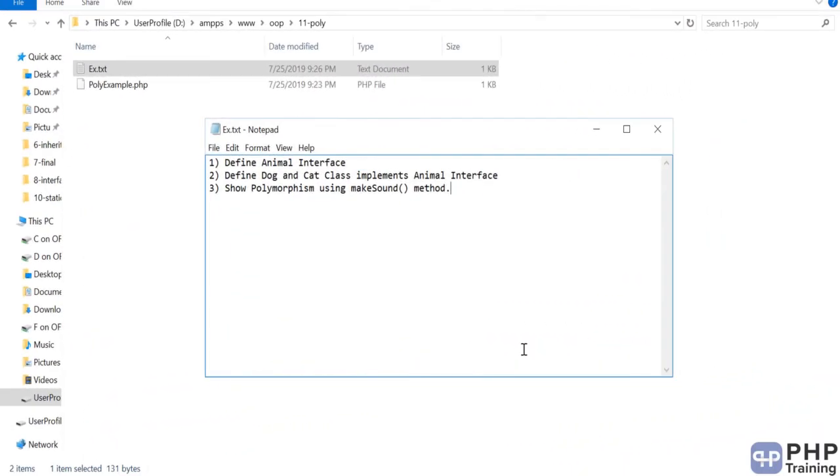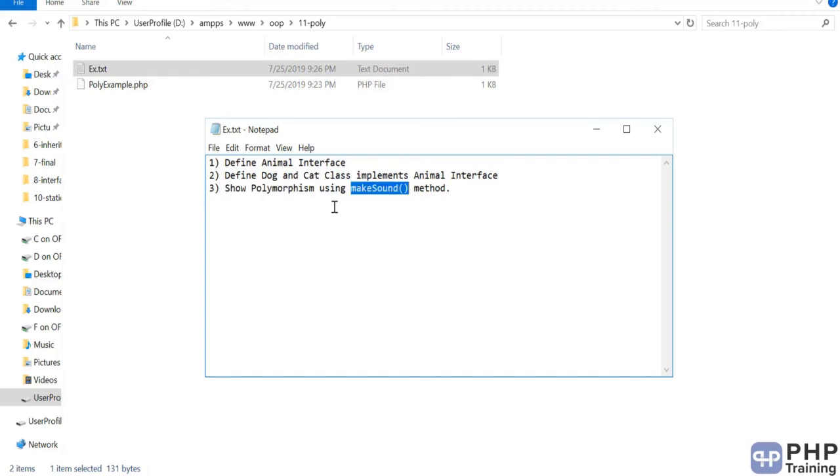Hello and welcome to the exercise section. So here is the exercise. You can define an animal interface. Then you define a dog and a cat class which implements the animal interface. Then you have to show polymorphism, okay, using a method called makeSound.